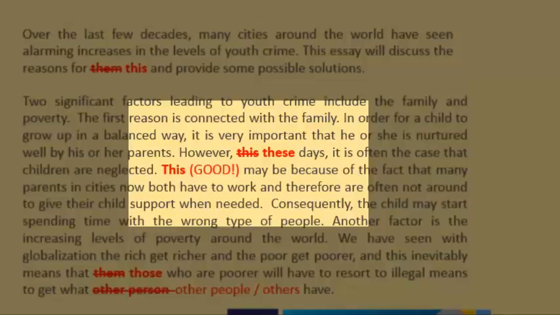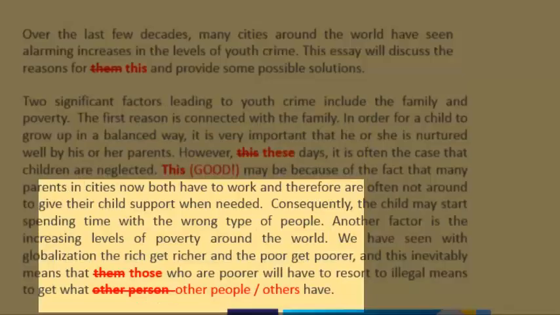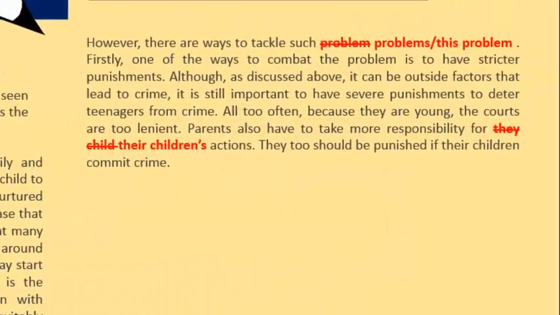Down the bottom means that those who are poorer, not them, those. And in the next part of that sentence, other people or others, not other person. So again, the plural noun mistakes coming through here, or not understanding the connection with the plural noun. However, there are ways to tackle such problems, not the S, again, the same thing.